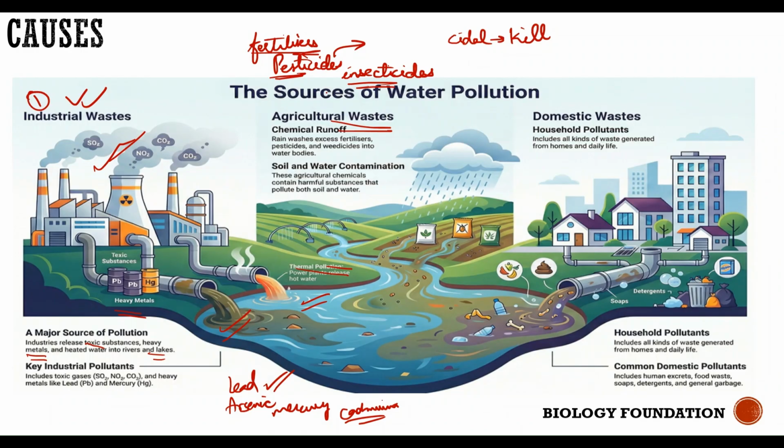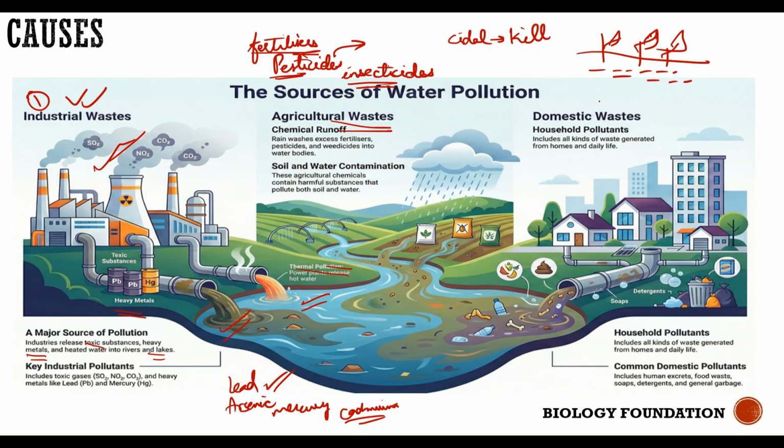The remaining excess fertilizers get leached or accumulated in the soil. Is that clear? If you assume this is the soil and plants are growing, when the farmer sprays fertilizers or pesticides, only 30 to 50% are utilized. The remainder gets accumulated in the soil.